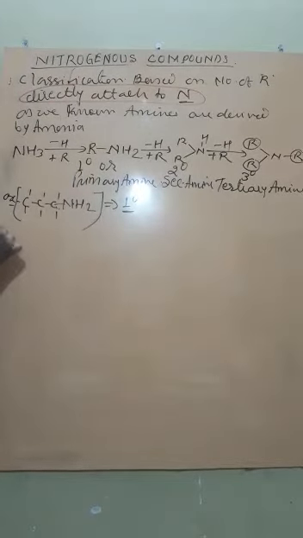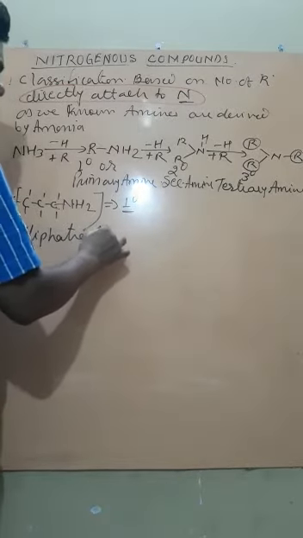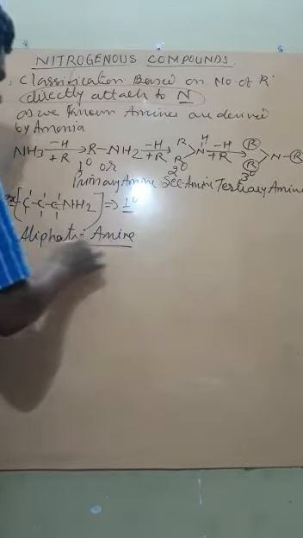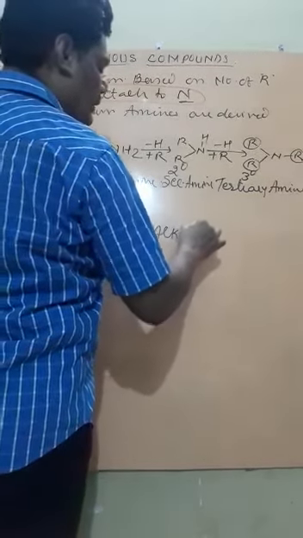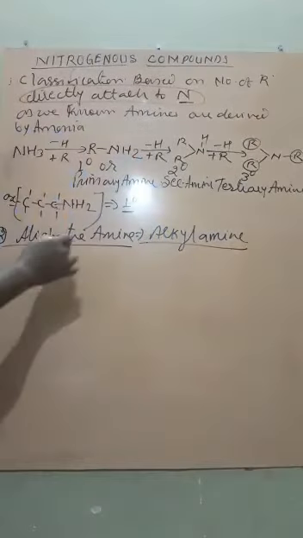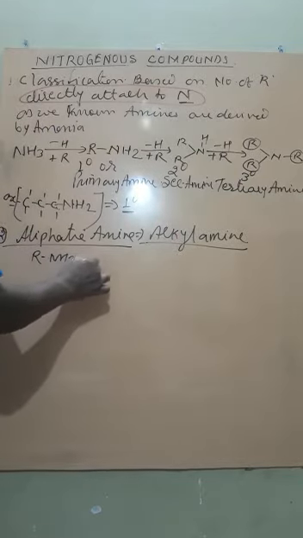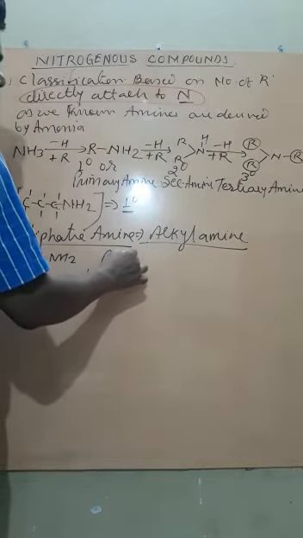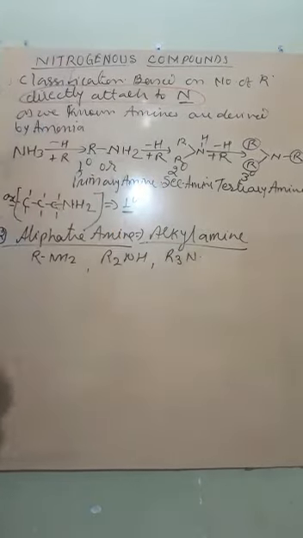The second type of classification is aliphatic amine, which you can simply call alkyl amine. Like here we can call RNH2, or R2NH, or R3N.